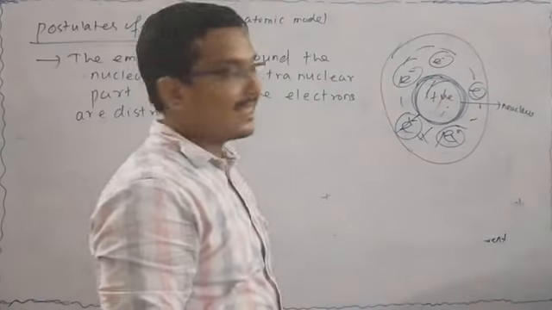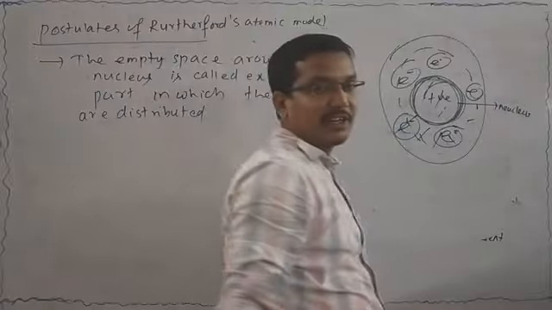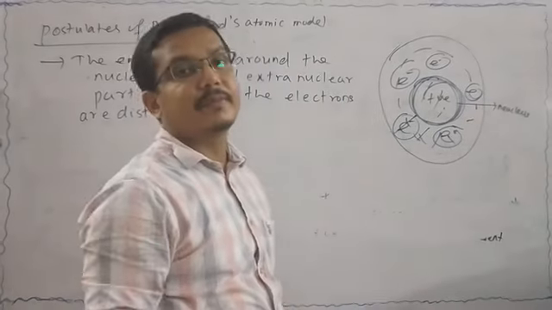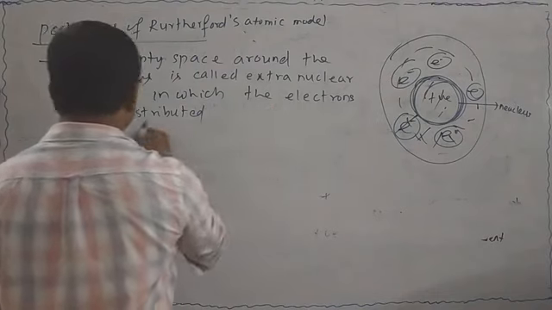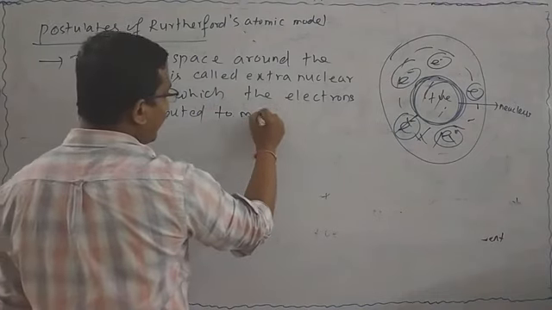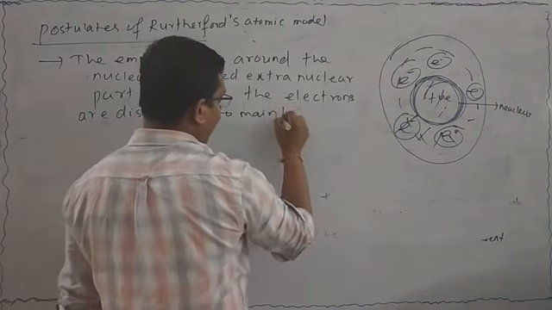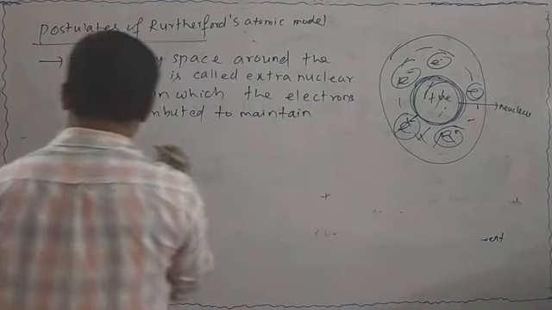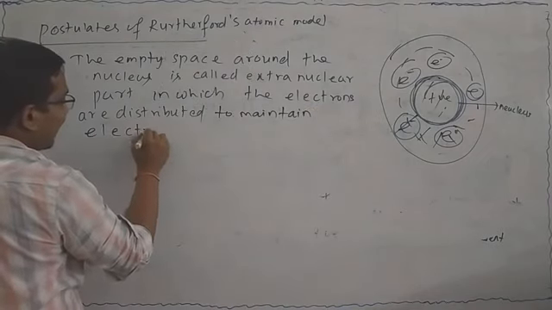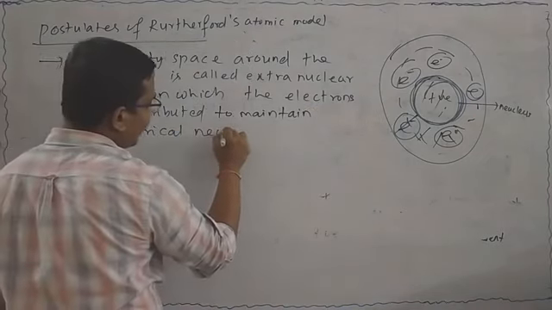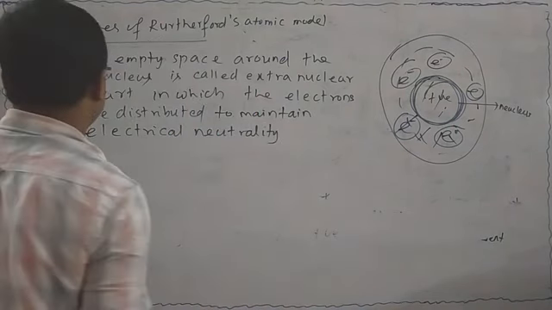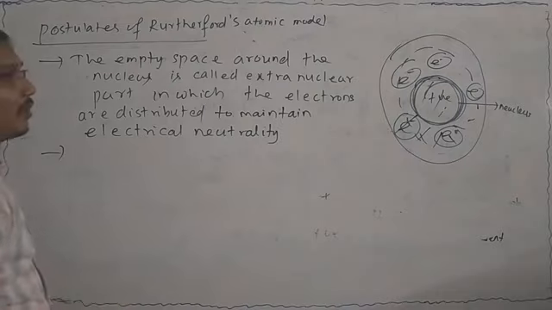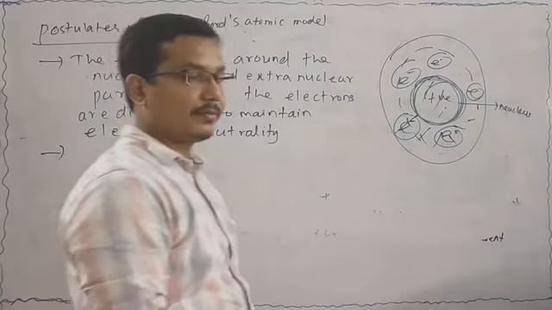As a result, positive and negative cancel each other, and the atom will be neutral. So we can write: in which the electrons are distributed to maintain electrical neutrality. Electrical neutrality means neutral.